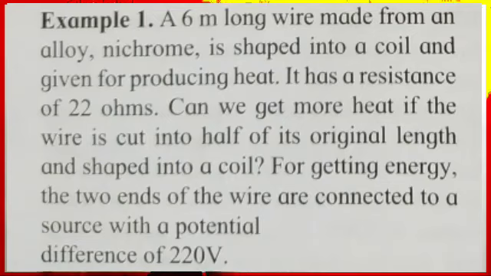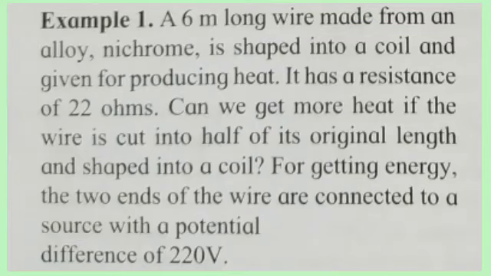Then it asks, can we get more heat if the wire is cut into half of its original length and shaped into a coil? So we will calculate, then we will decide whether we will get more power or not when the wire is cut to half of its original length. The two ends of the wire are connected to a source of potential difference of 220 volt.